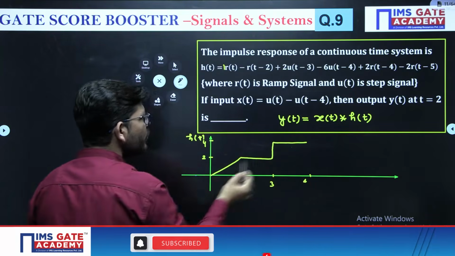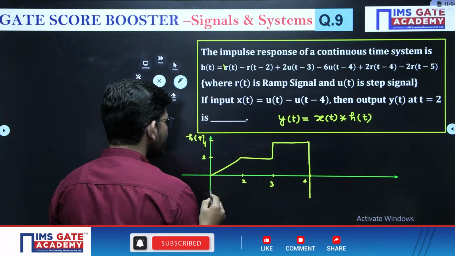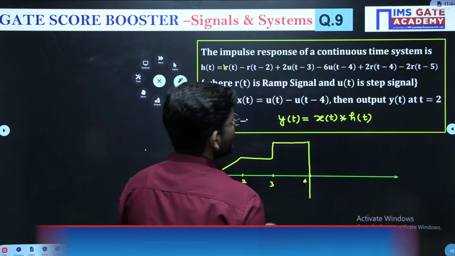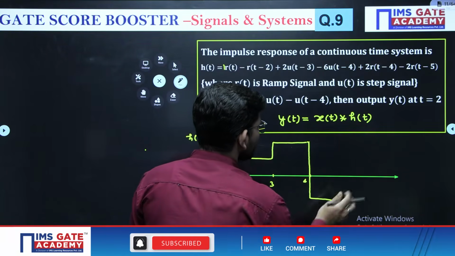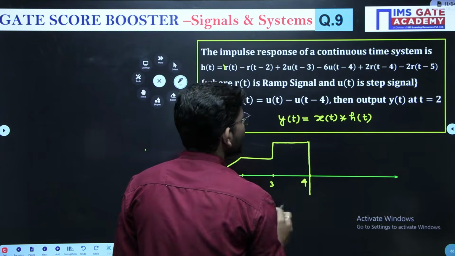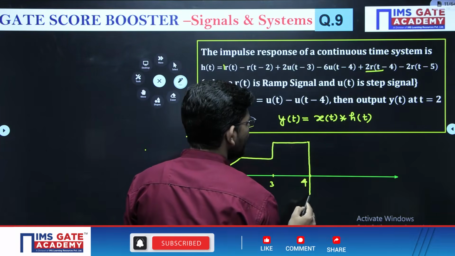So you are already at 4. You have to go 2 more down, then you will reach 6. Correct. Now 6u(t) minus 4, right? 6u(t) minus 4 you got, and after that immediately it takes the shape of a ramp again up till 5.